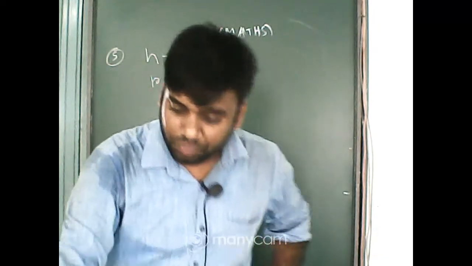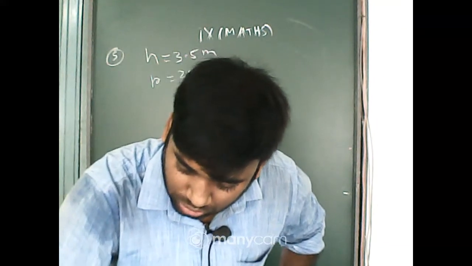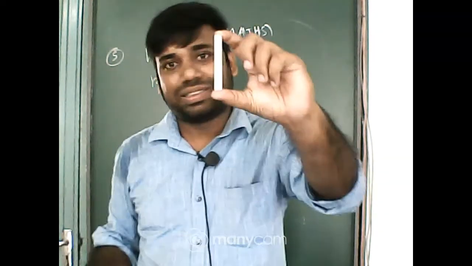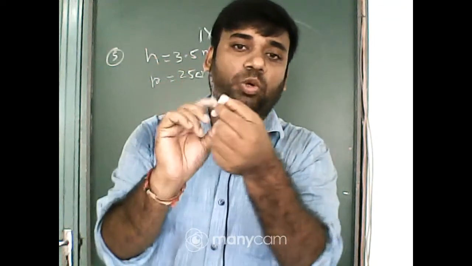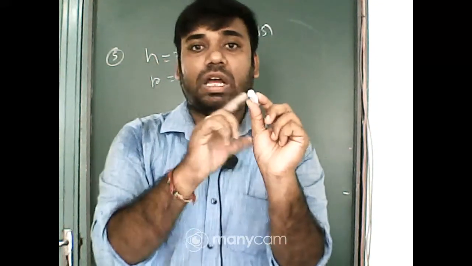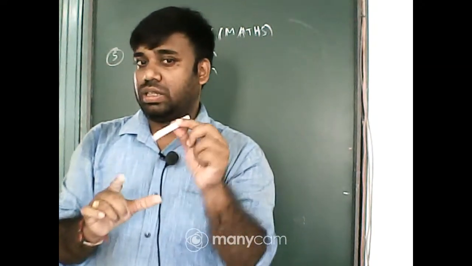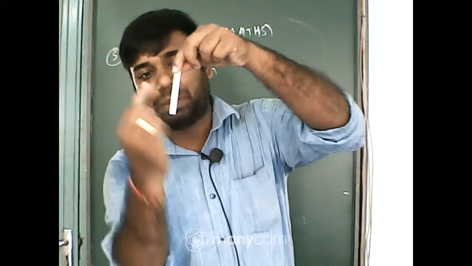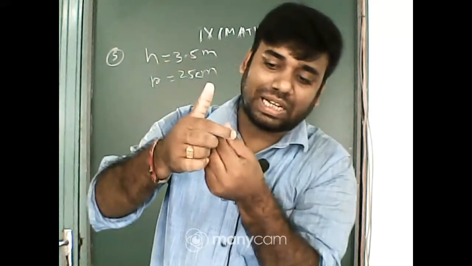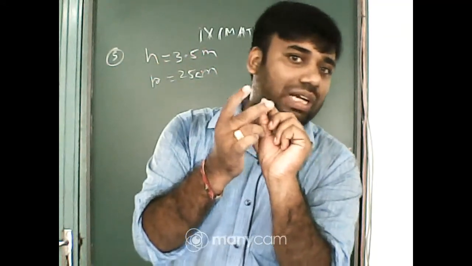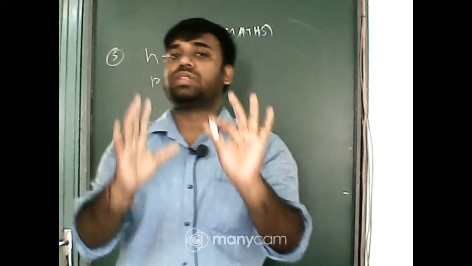Just think. One chalk is there, that is cylindrical in shape. That area, excepting that circle and that circle, without these two circles, the lateral surface area is CSA, and including CSA, if you add this circle plus this circle, you will get the total surface area.